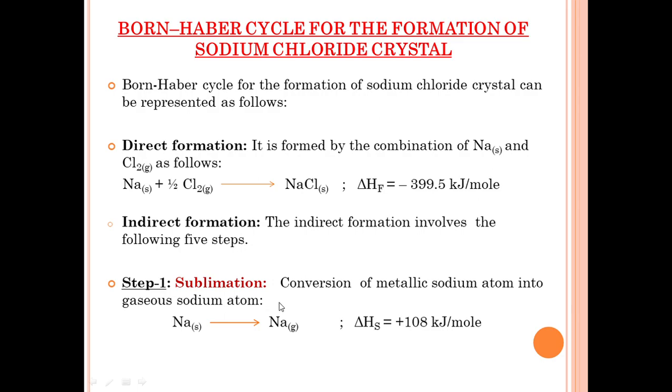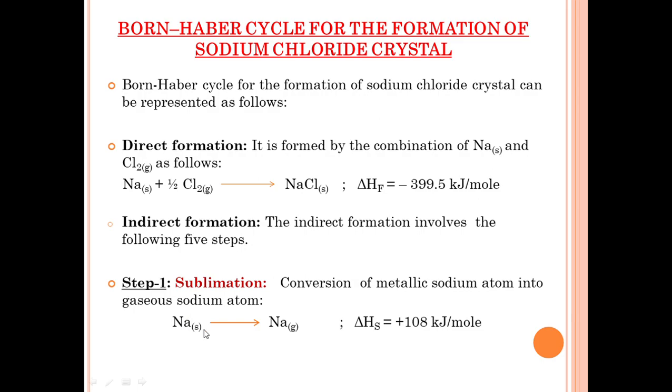This is very important. Step 1 is the conversion of metallic sodium atom into gaseous sodium atom. This conversion is called sublimation. Sublimation is nothing but the conversion of a solid atom into a gaseous atom.